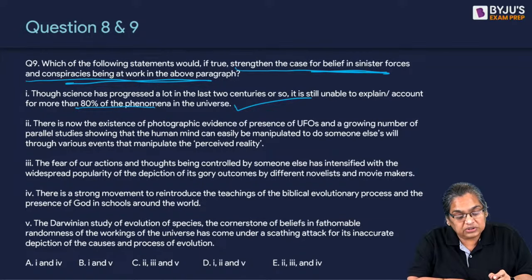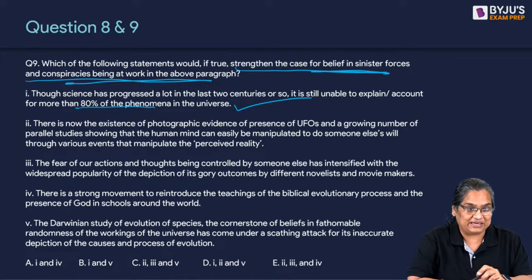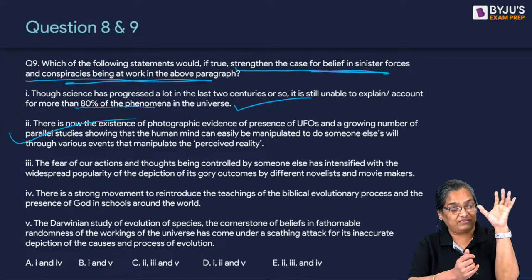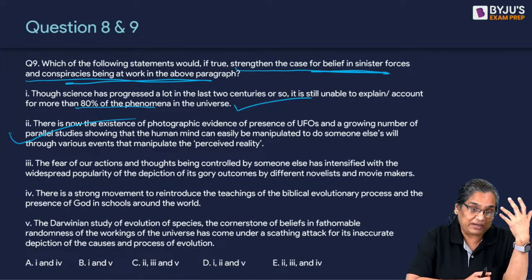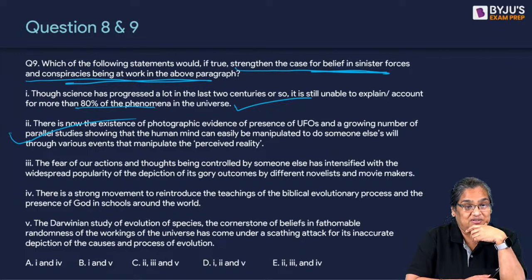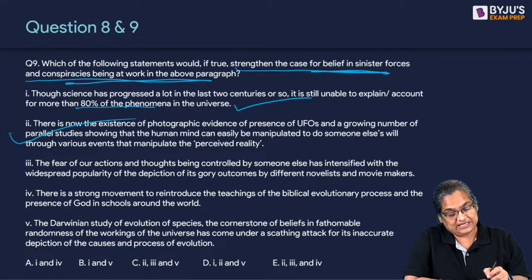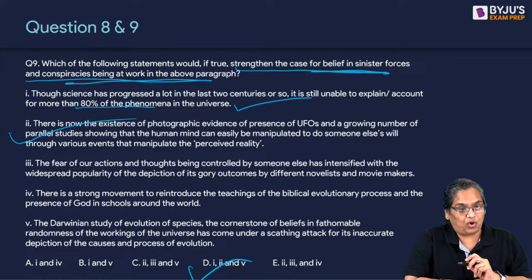There is now the existence of photographic evidence for the presence of UFOs, and a growing number of parallel studies shows that the human mind can easily be manipulated. Yes, that also shows that all the evidence they will show, and then you manipulate into thinking, look, this is it. So there are lots of theories abound. So the second one works. Yes, D is the answer. Okay, all of you got that right.